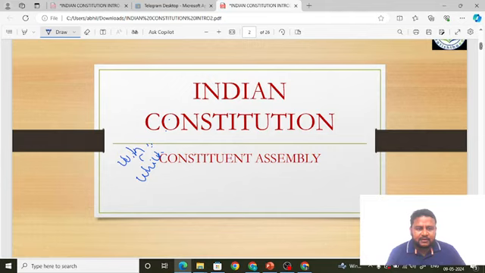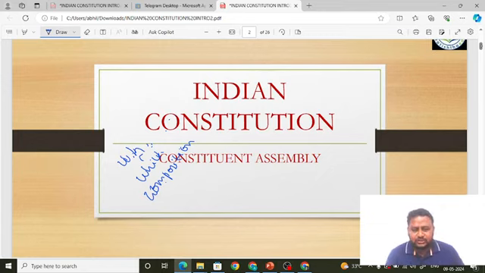And what is the composition of that body that was involved in the making of the constitution? We are going to learn the composition. So we have to learn about the framers of the constitution. The topic of discussion today is the body involved in the making of the Indian constitution, that is the Constituent Assembly.